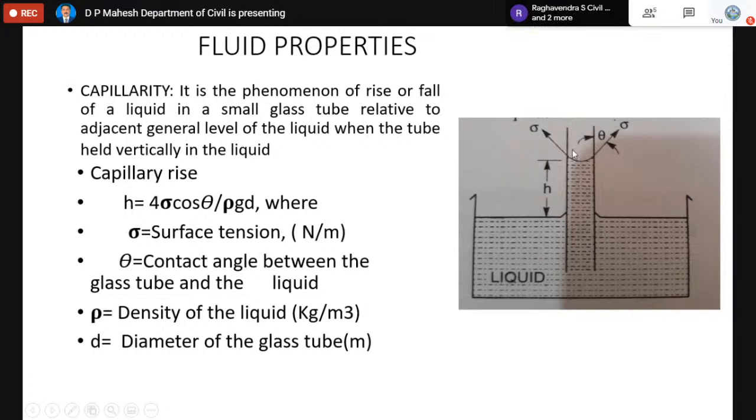The moment you equate these two, this is the final equation you will get. As long as these two are equal, this gets balanced and remains constant. In the GATE examination, they will not ask you to derive any of the equations. Instead, you should remember the equation using which we can solve numerical problems. Only thing is, you have to remember the equation and convert some parameters to the required unit.